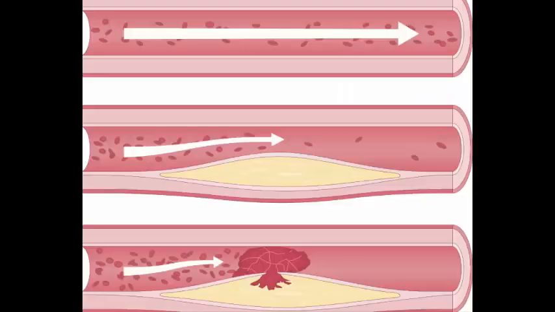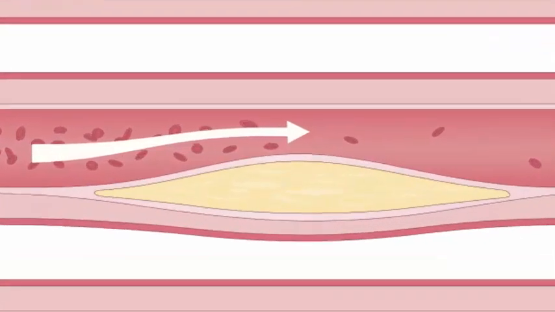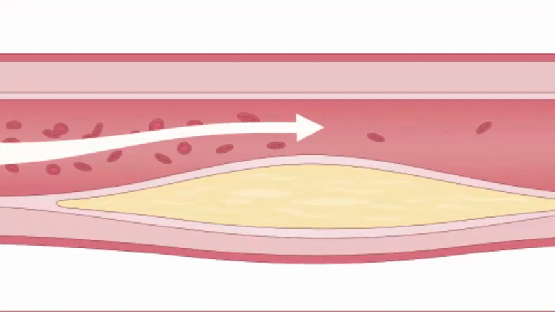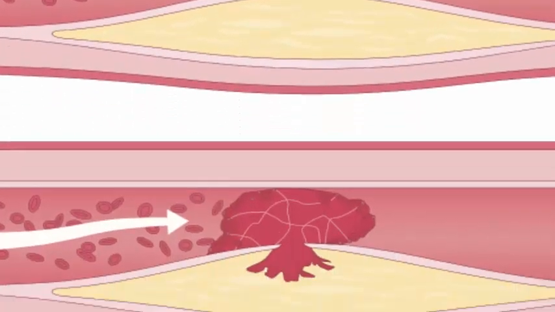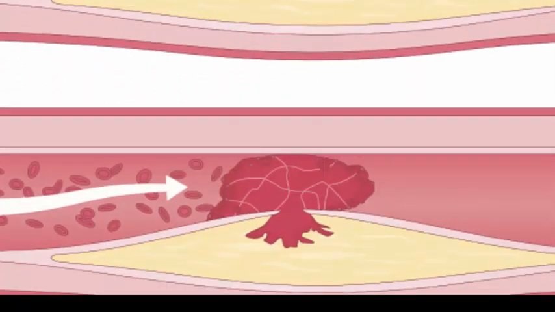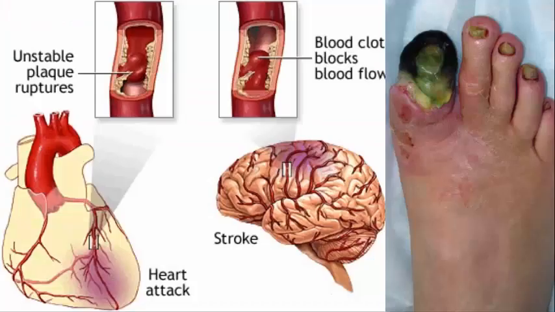Pathophysiology of atherosclerosis. Atheromas remain clinically silent until one of the following occurs. They become large enough to impair tissue perfusion. Atheroma ulcerates and disrupts, resulting in thrombotic occlusion or distal embolization of the vessel. The clinical manifestations of atherosclerosis depend upon the site of the lesion and the vulnerability of the organ supplied.